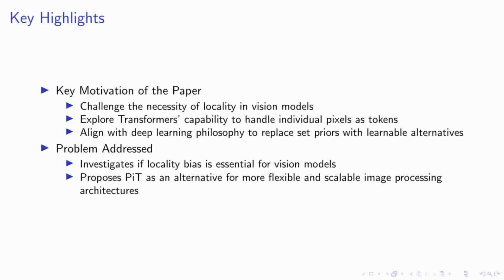Addressing this problem, we introduced the pixel-wise transformer, or PyT, proposing it as a flexible and scalable alternative for image processing architectures. This model allows us to rethink how we handle image data, offering a potentially more versatile framework for various vision tasks. By treating each pixel as an independent token, PyT removes the constraints imposed by locality and opens up new possibilities for model architecture and image representation.